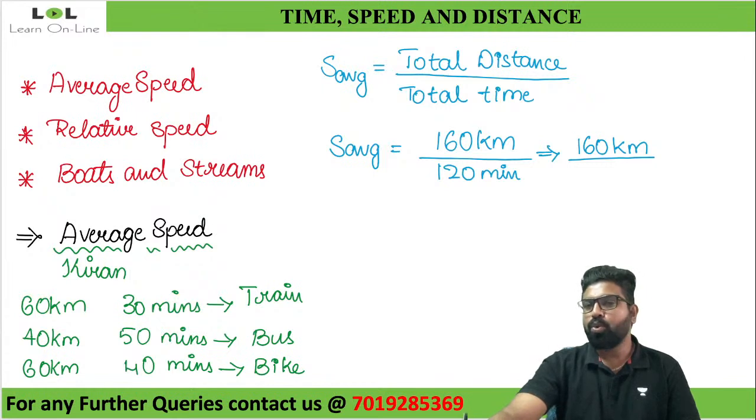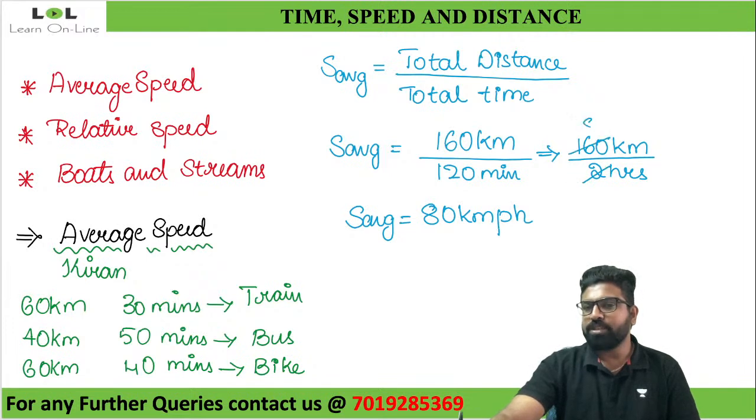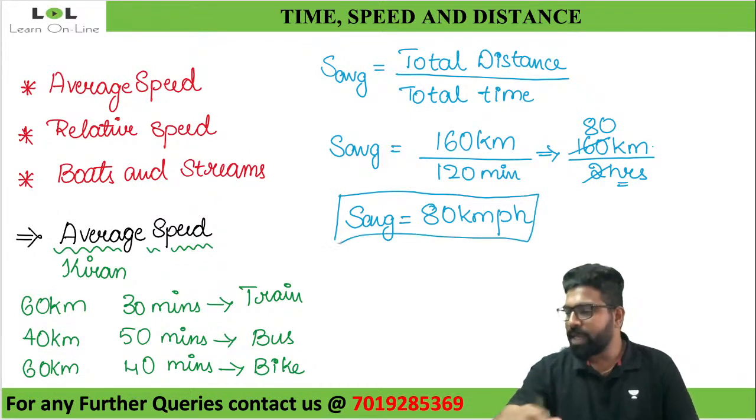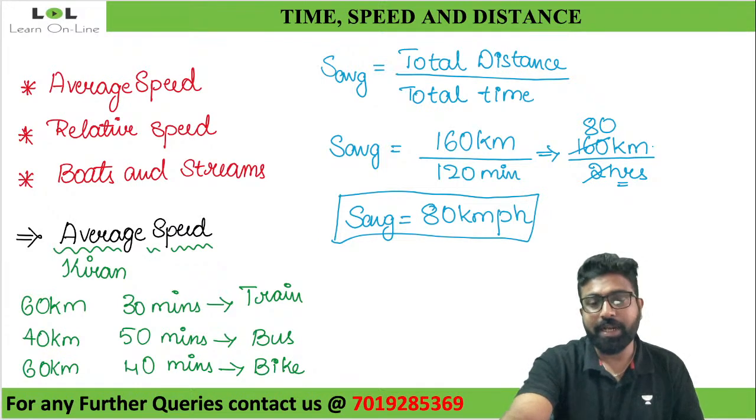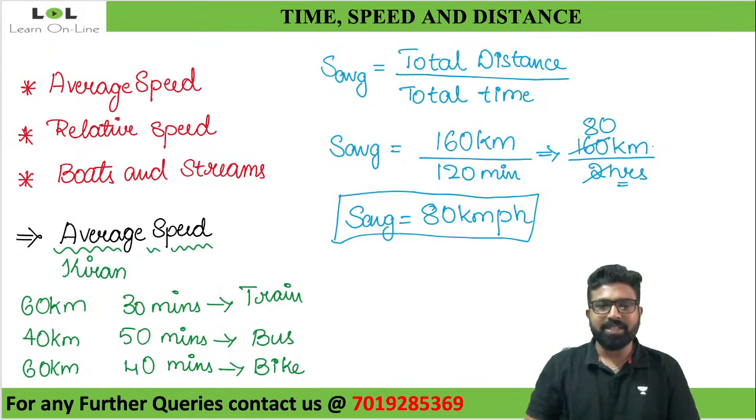So it will be 2 hours. So can I tell that the average speed for this entire journey will be equal to 80 kilometer per hour? 80 kilometer per hour, because look at this, 160 divided by 2 is 80 kilometer per hour. Everybody able to understand this? Yes or no? Quickly, guys, let me know. Is everybody able to understand this? Perfect. 80 kilometer per hour.